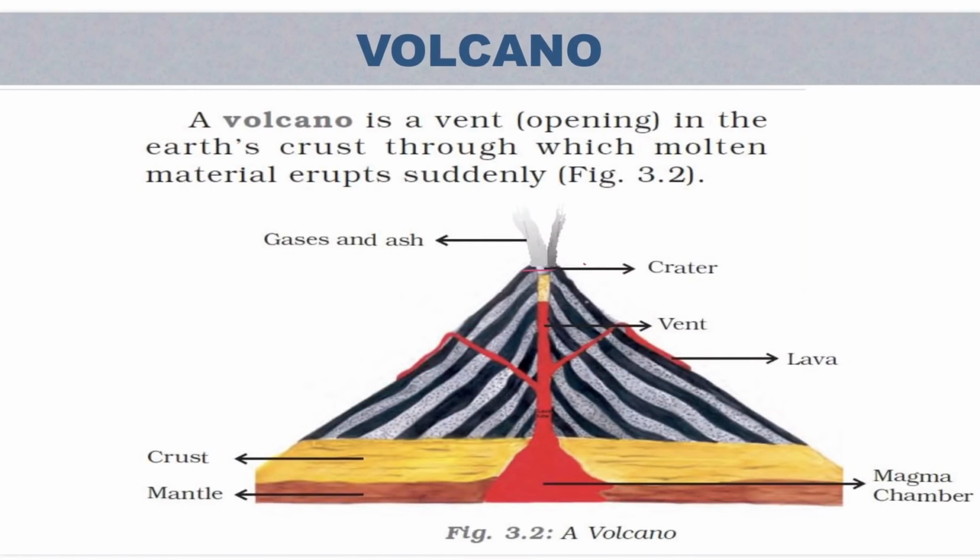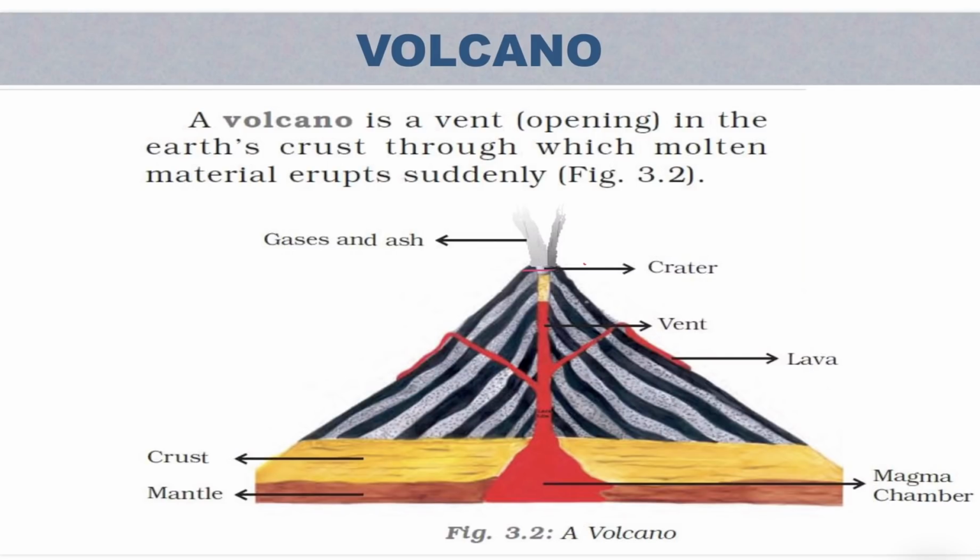Now, volcano. Volcano is the result of endogenic forces. A volcano erupts when the inner material, what is that inner material? Magma. So, when the magma flows out, that is called a volcano. A volcano is a vent or an opening in the earth's crust through which molten material erupts suddenly. Again this word suddenly, because endogenic forces are sudden forces. एकदम से जो अचानक से जो हो जाती हैं.